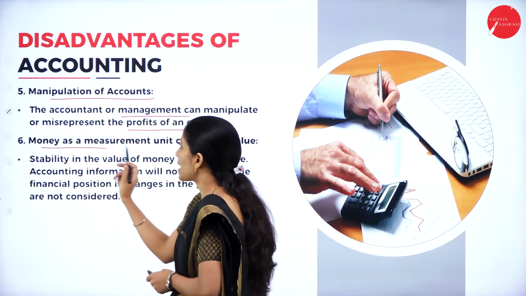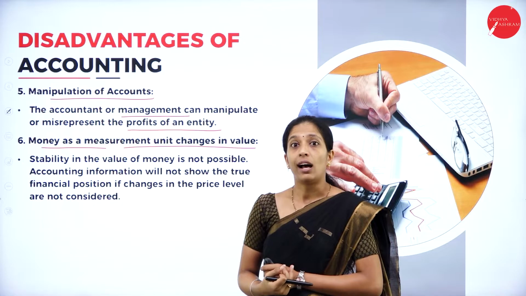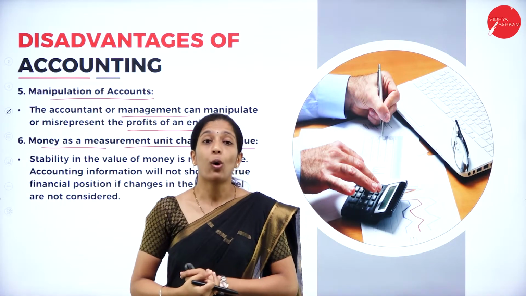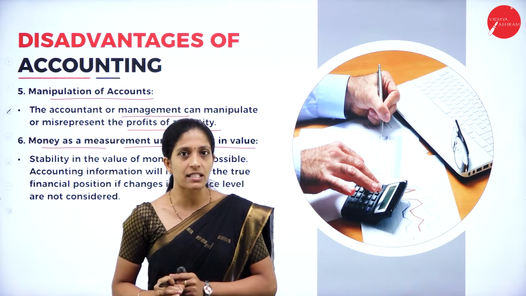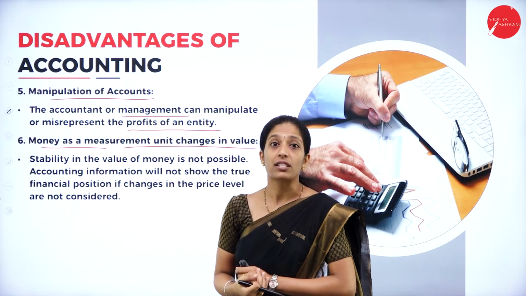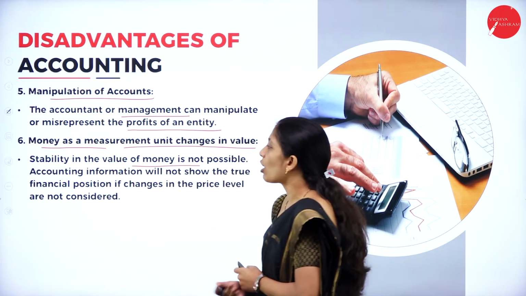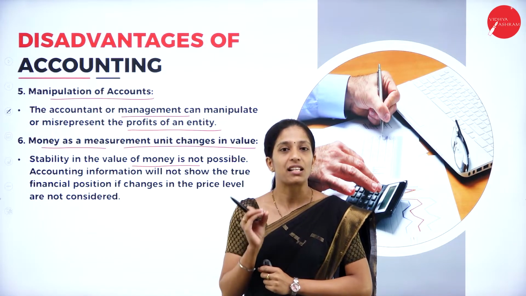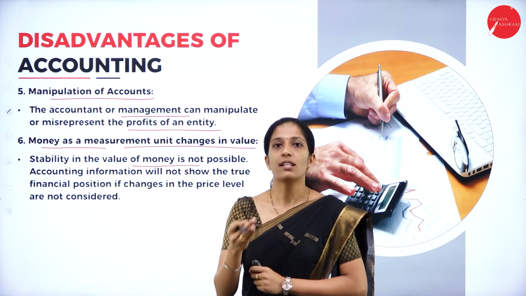The next disadvantage is that money as a measurement unit changes its value. Of course, we know we have to record transactions that can be measured only in terms of money. But do you think the value of money will remain the same? No, it keeps on changing, and those changes also affect the accounting. Stability in the value of money is not possible. There is no chance that the value of money remains the same year after year. It keeps on changing.